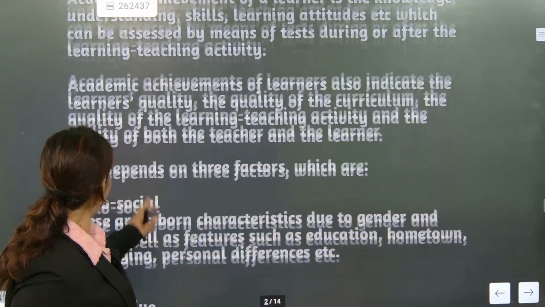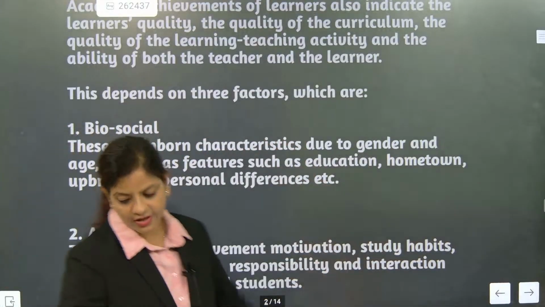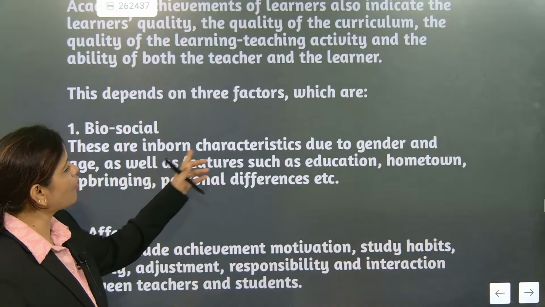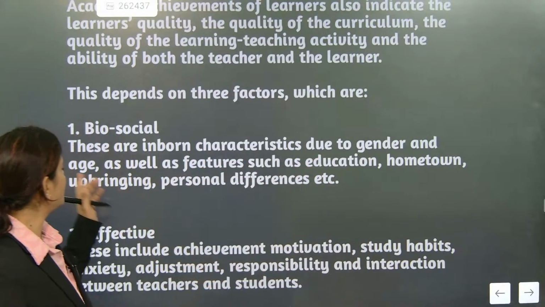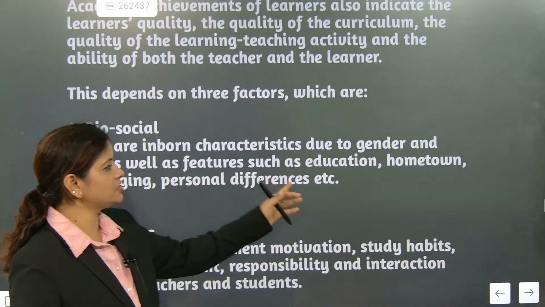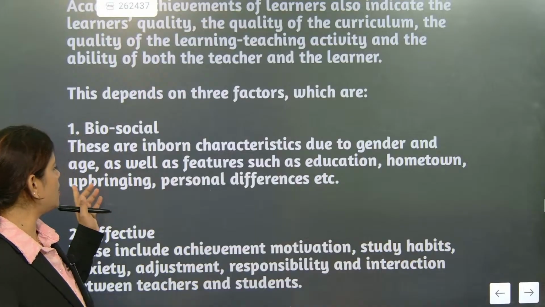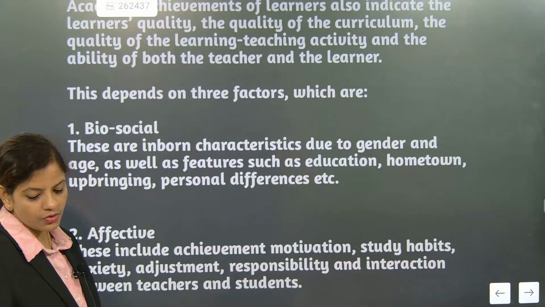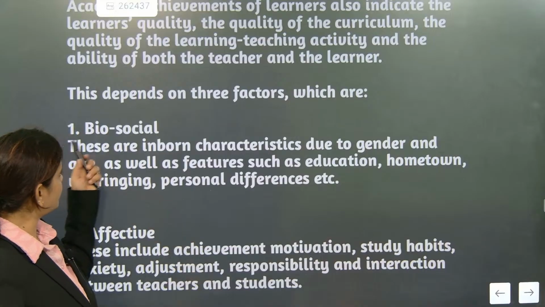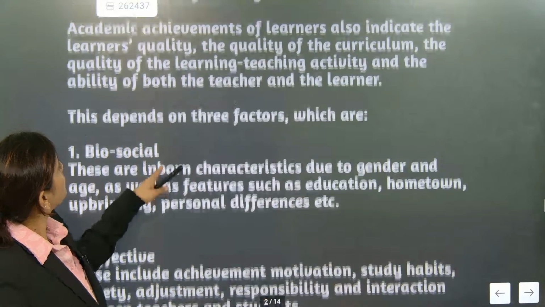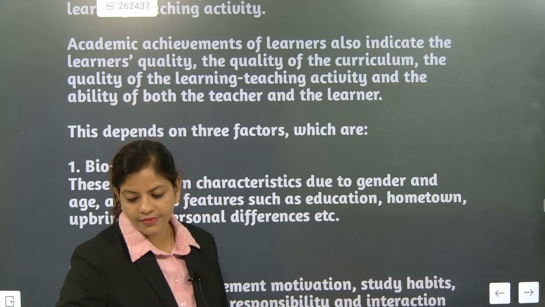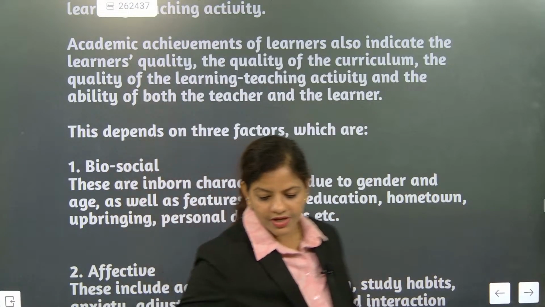Now, this depends on three factors. What are the three factors? Biosocial: these are inborn characteristics due to gender and age, as well as features such as education, hometown, upbringing, personal differences. All these factors are included here. Look once again: how are we finding the academic achievements of any learner?